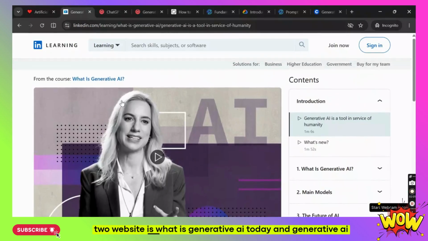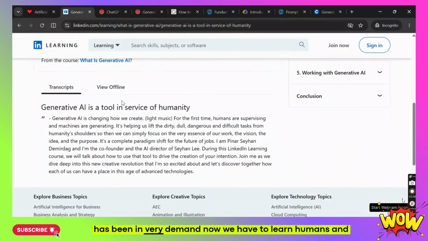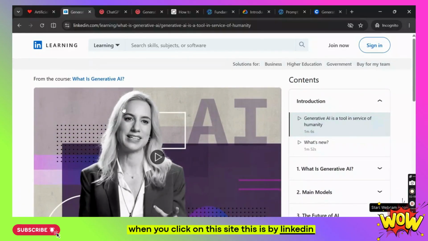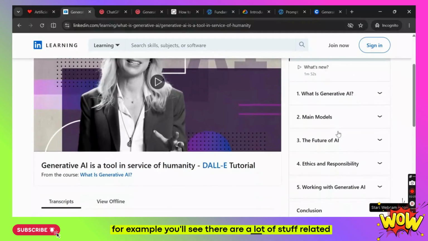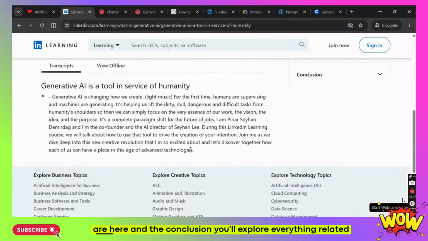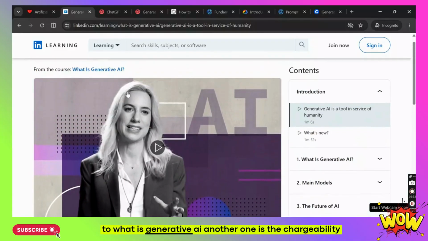Number 2 website is What is Generative AI. Today generative AI has been in very high demand. Now we have to learn humans and machines supervising. Now we have to learn about generative AI, and that has been in demand. And when you click on this site, this is by LinkedIn. For example, you'll see there is a lot of stuff related to it. The syllabus which is here, the chapters which are here, and the conclusion. You'll explore everything related to what is generative AI.